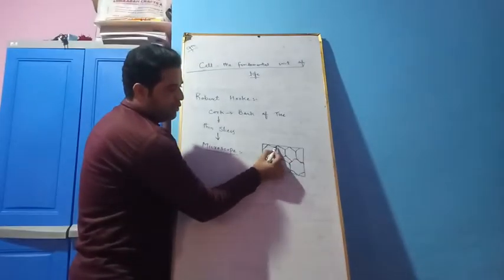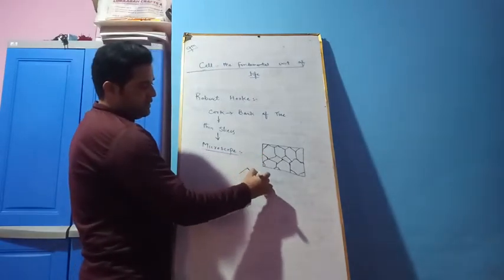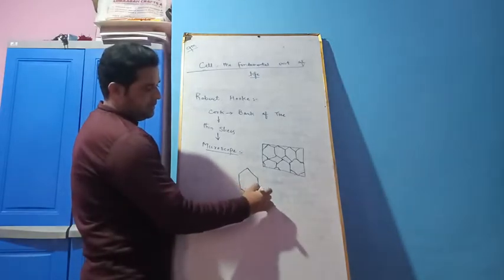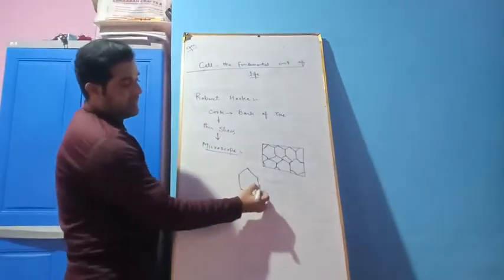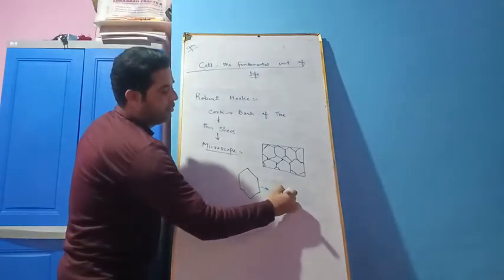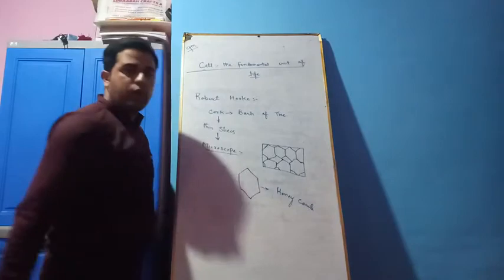When we look at these structures, we see that they resemble a hexagon. These hexagonal structures are exactly like the structure of a honeycomb.